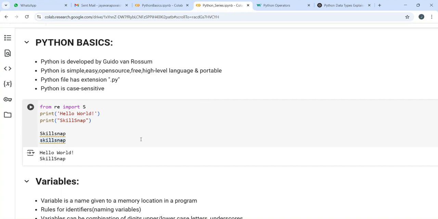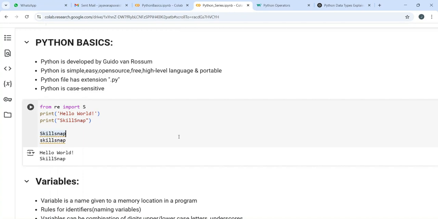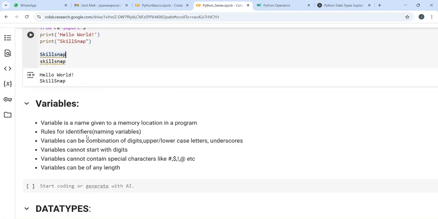And not to forget, this is an interview question generally asked. So who developed Python? Python is developed by Guido von Rossum. I don't know if that is how you pronounce the name, but this is the spelling. They have asked me this in like 3 to 4 interviews. Guido von Rossum. Please make sure you do not forget the name.